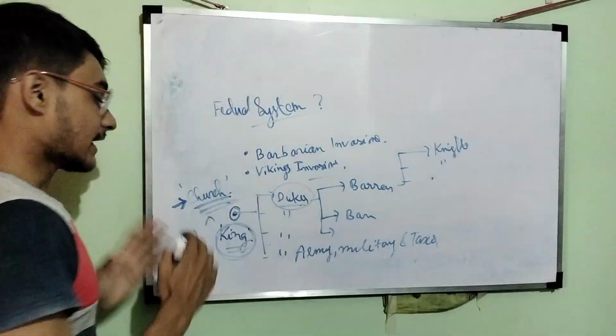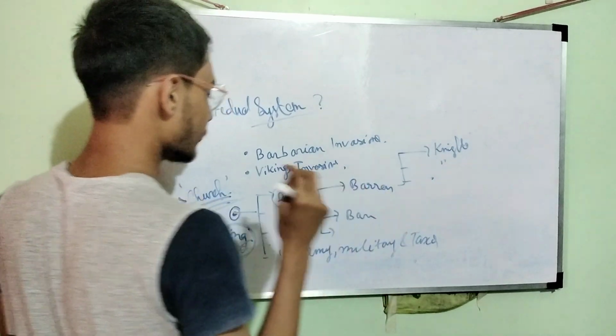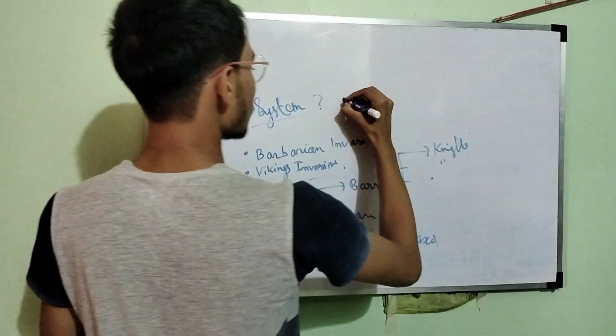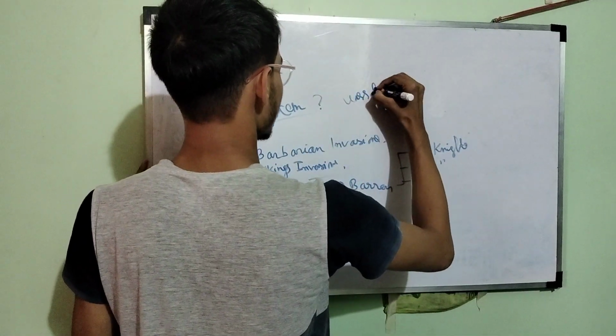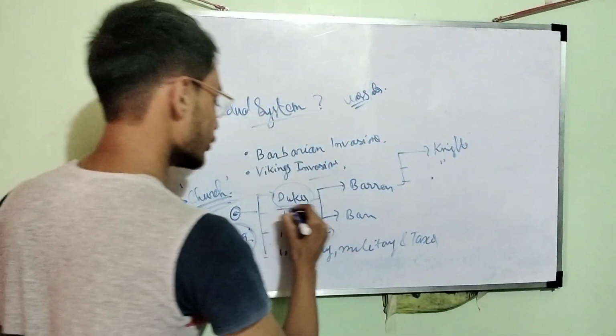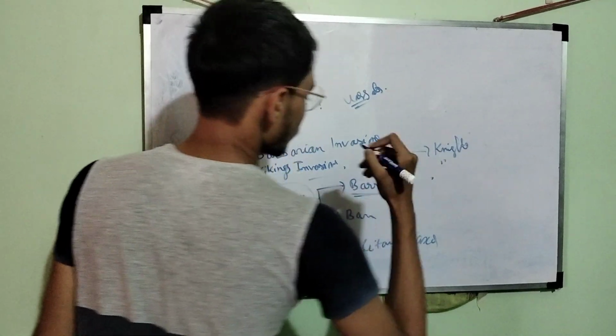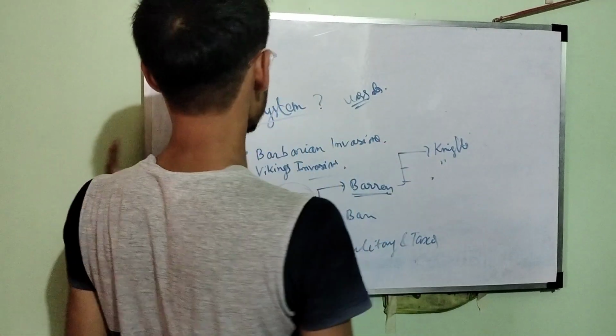So then he divided his entire empire or his entire kingdom into small parts. The small parts were called vassals. These vassals were ruled by dukes, and the smaller vassals were ruled by barons. Now see, this is the feudal system.